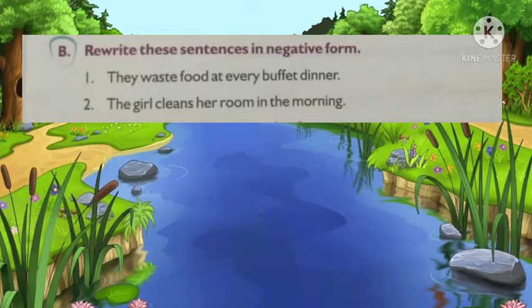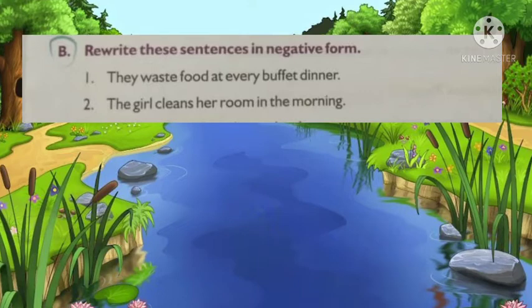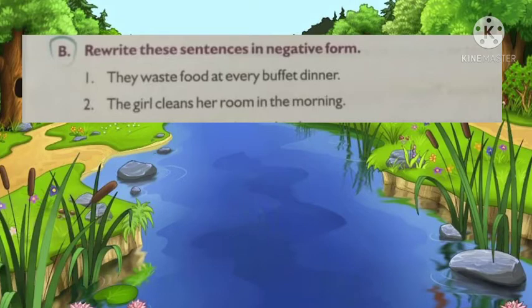Right? See the next exercise. Rewrite these sentences in negative form. You'll be getting a positive sentence, and using the verb you should change that into a negative form. See the first one. They waste food at every buffet dinner. Here, waste is the verb.